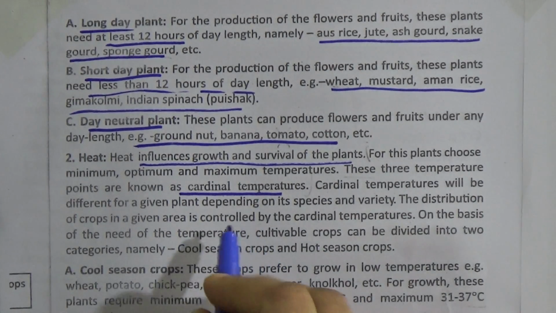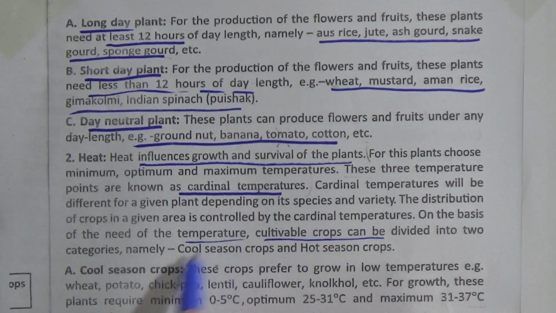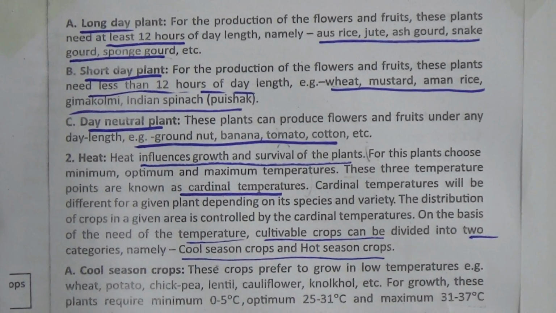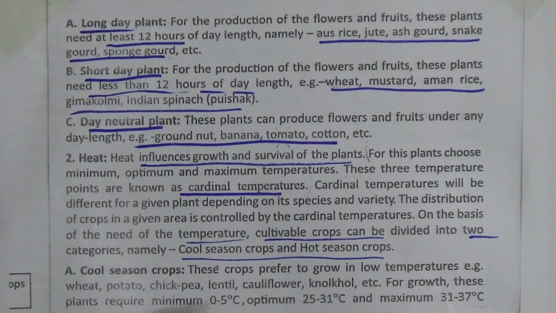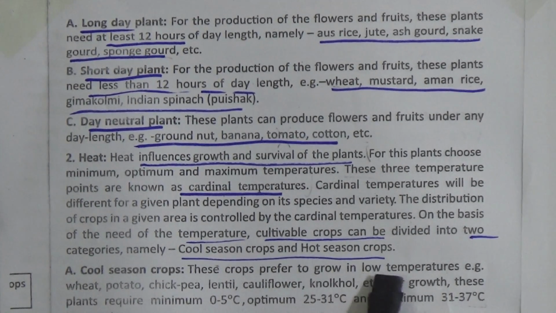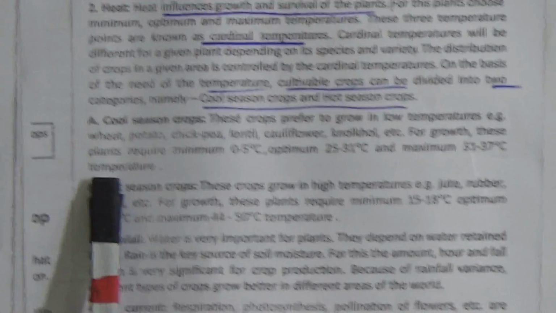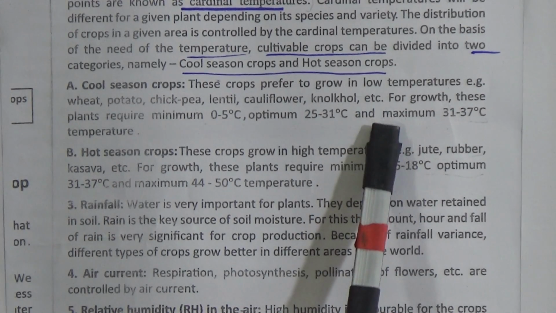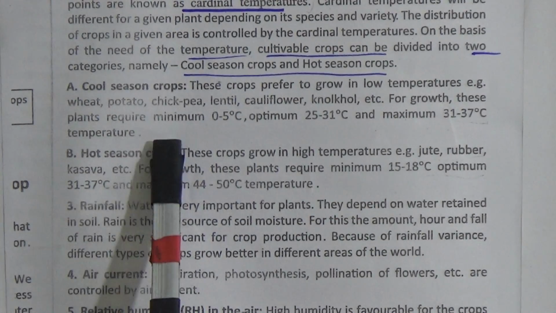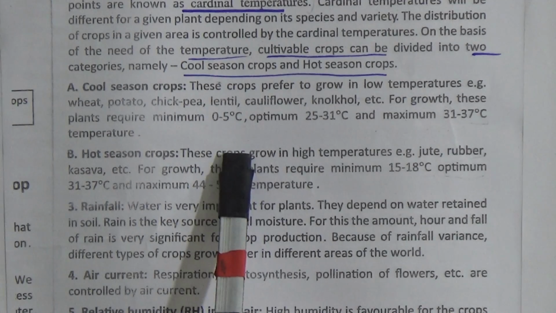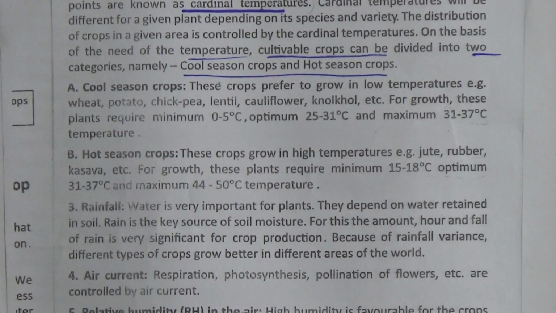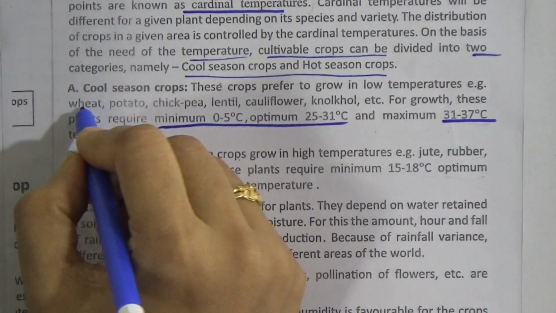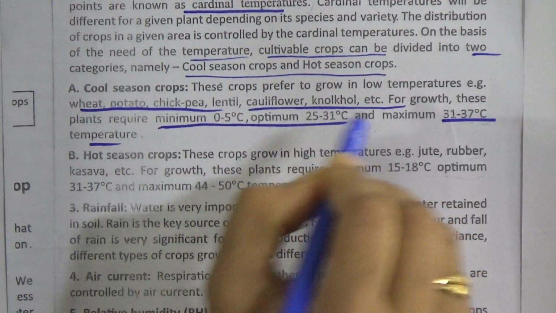Okay, according to temperature, cultivable crops can be divided into 2 categories. They are cool season crops and hot season crops. Number A, cool season crops. These crops prefer to grow in low temperatures. For example, wheat, potato, chickpea, lentil, cauliflower, kohlrabi, etc. For growth, these plants require minimum 0 to 5 degrees Celsius, optimum 25 to 31 degrees Celsius, and maximum 31 to 37 degrees Celsius. Okay, we have to know the examples.